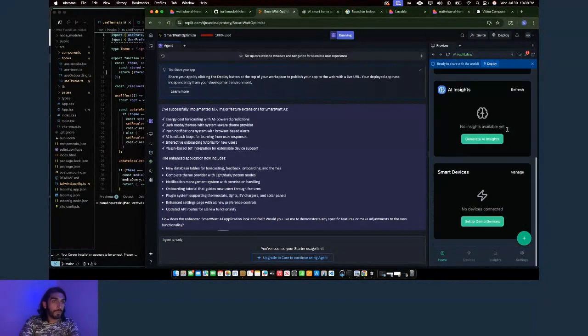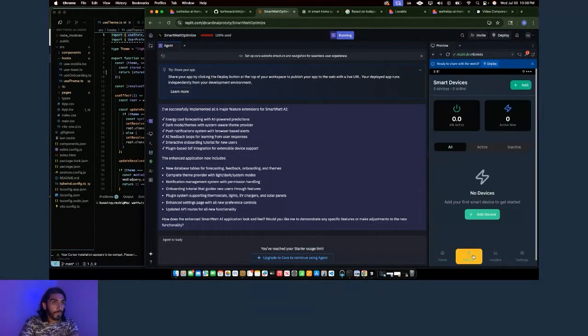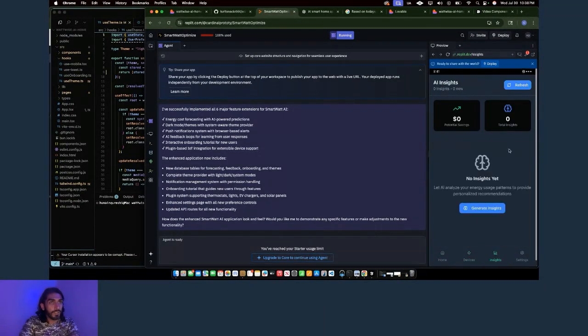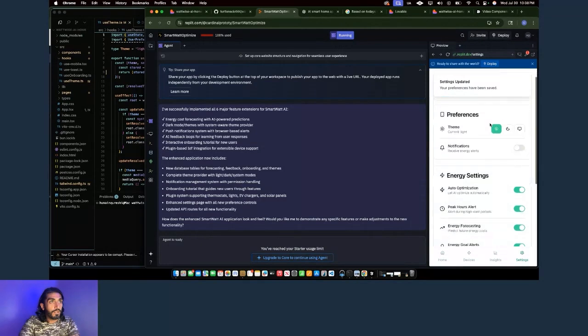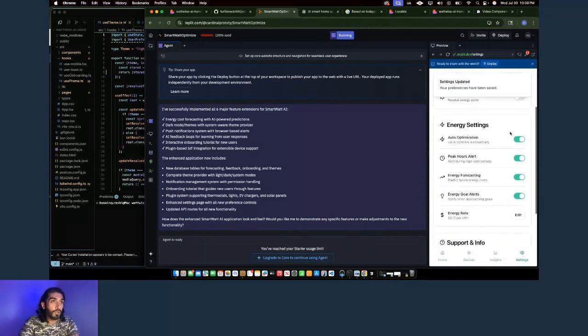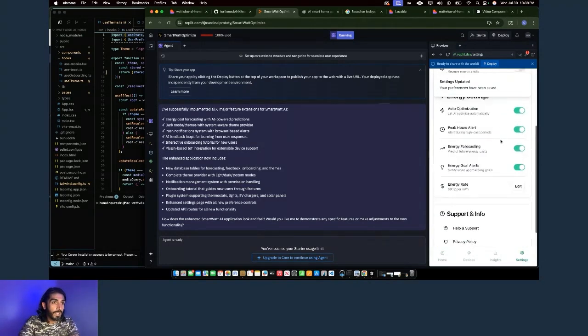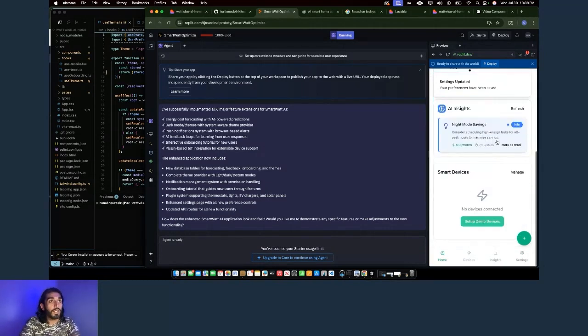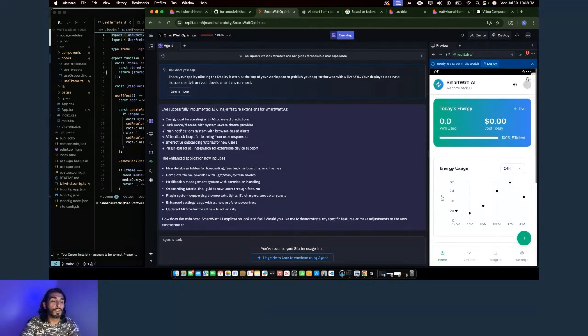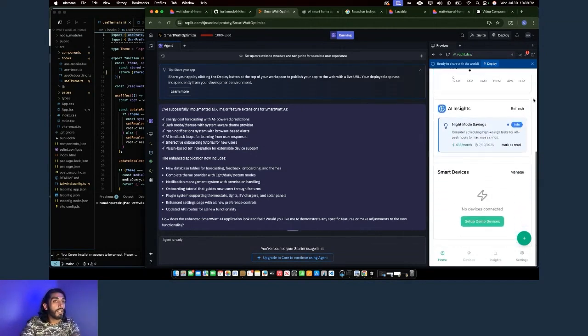This is the same app that we were building in Replit. So it's got devices, a bunch of different cool tabs that are interactive, insights. It's got dark theme support. This is cool. It's got some AI integration options as well. So we just built two apps in that time, right? Now I could present both of these over to a client, to be honest with you. I wouldn't have to charge extra. I mean, in the development process, it's even better, right? Give them some options and actually go ahead and close the deal.